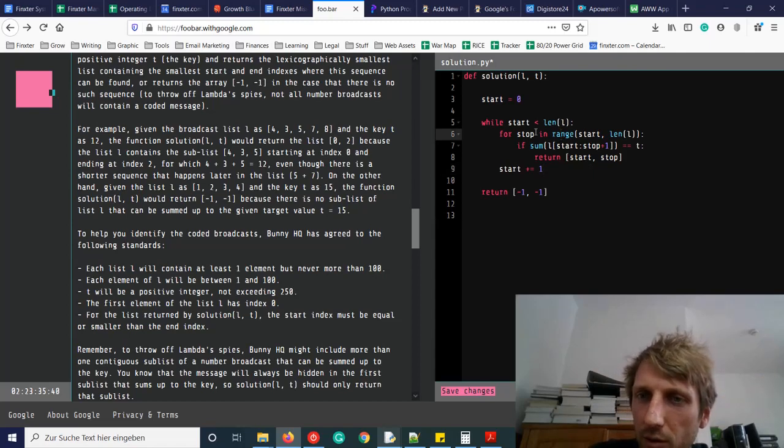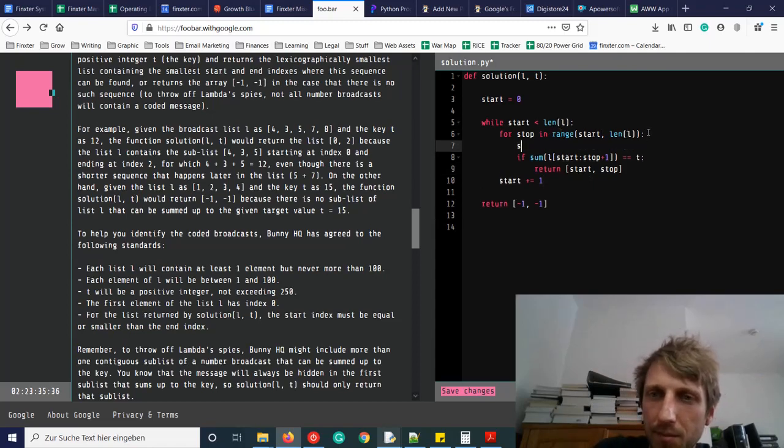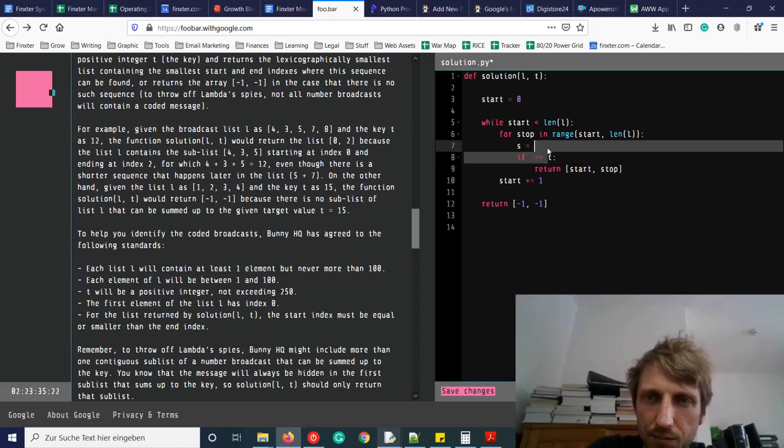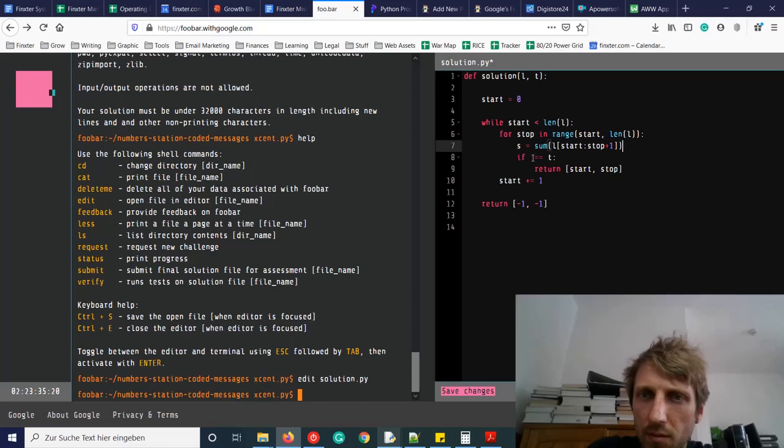So we go from stop in range start length. Then we have the sum. I cannot call it sum, so let's call it s. I just store the value in the variable s. If s equals t, we return simply the start and stop.